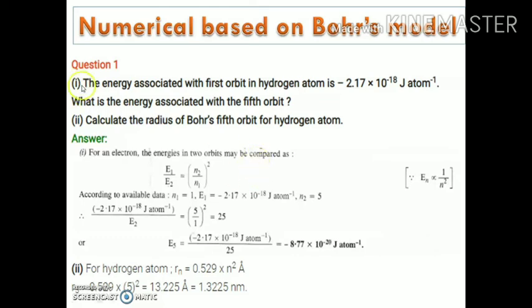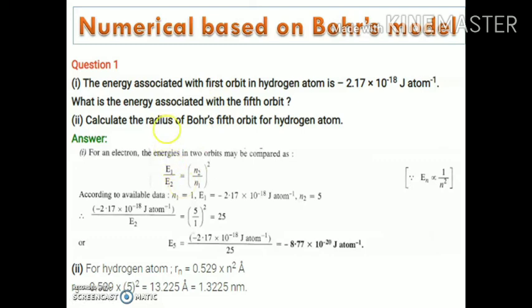The first numerical: the energy associated with the first orbit in the hydrogen atom is given by minus 2.17 into 10⁻¹⁸ joule per atom. What is the energy associated with the fifth orbit? In this numerical, you can easily calculate it. En is directly proportional to 1 over n square. It means the energy of the first orbit is given to you.